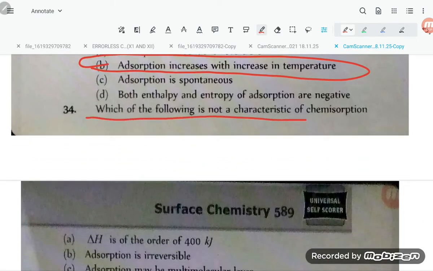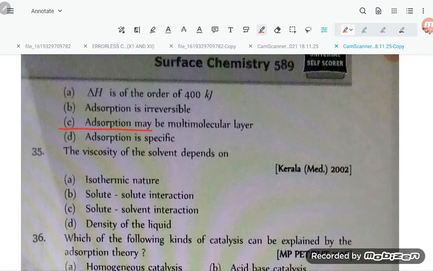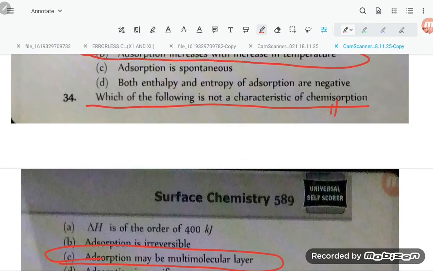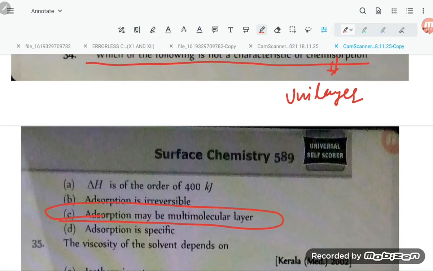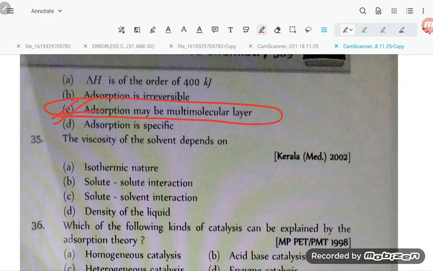Which of the following is not a characteristic of chemisorption? For 34, option number C. Adsorption may be multi-layer. In chemisorption, it is unilayer, but in physical adsorption, it is multi-layer. They are asking which is not a characteristic, so it is not multi-layer.